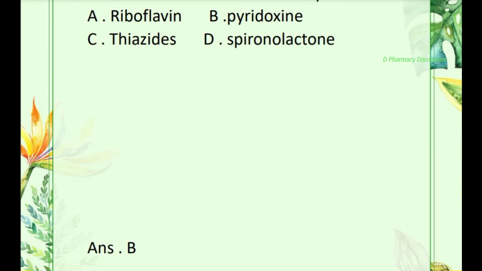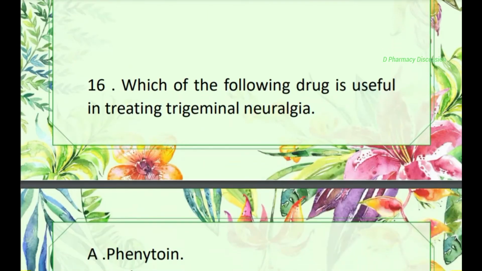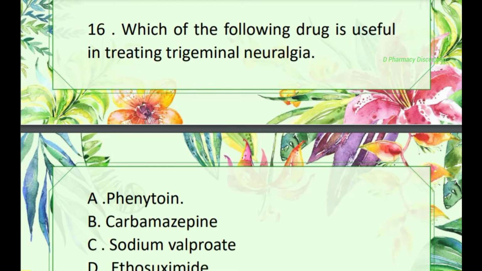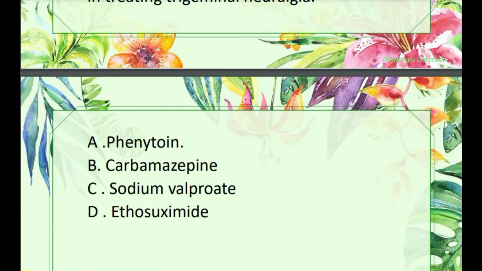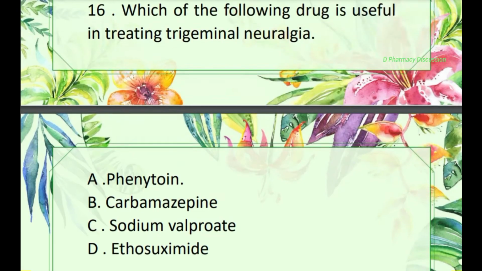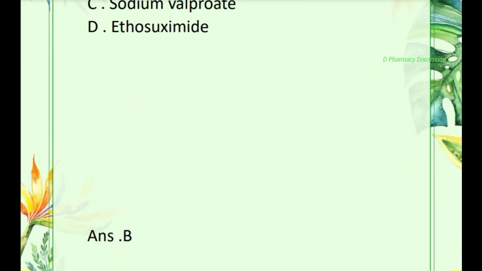Next question, question number 16. Which of the following drug is useful in treating trigeminal neuralgia? Option A, phenytoin, B, carbamazepine, C, sodium valproate, D, ethosuximide. Correct one is option B.